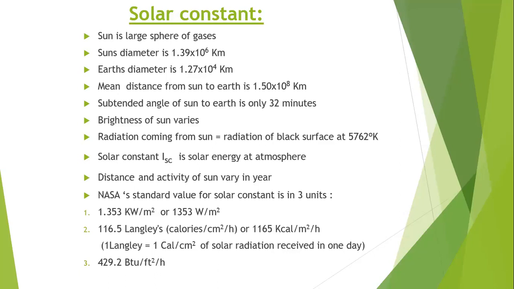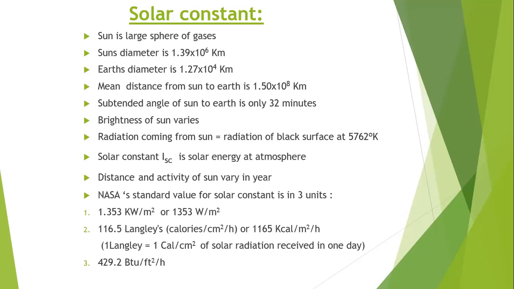Now we will compare the sun's and earth's diameters. The sun's diameter is 1.39 into 10 power 6 kilometers, whereas the earth's diameter is 1.27 into 10 power 4 kilometers.